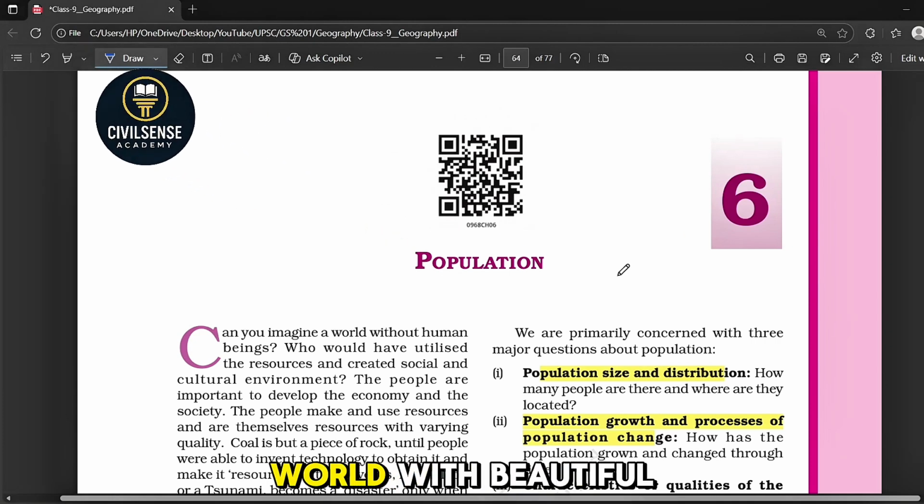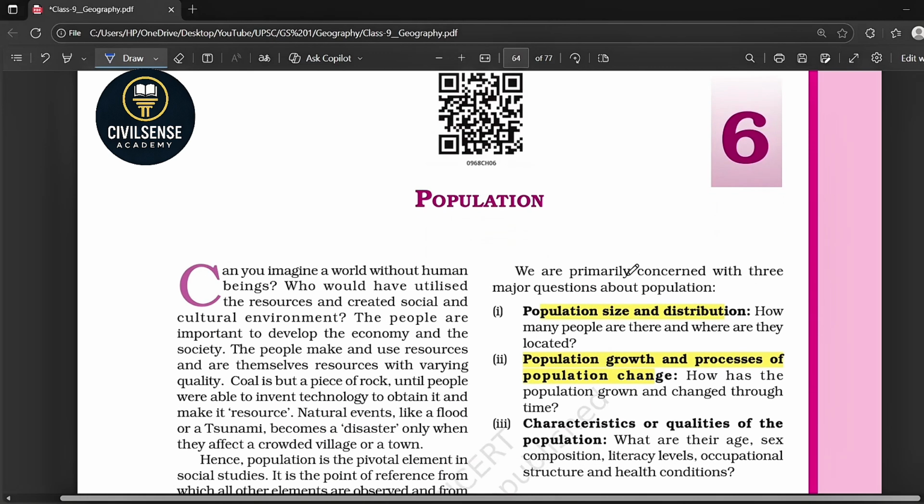Now imagine a world with beautiful mountains, rivers, forests and minerals, but no human beings. Who would build cities, who would farm the land, who would discover science, culture, art or develop the economy? So the truth is, population is the center of everything. A flood becomes a disaster only when people are affected. Coal is just a stone until humans turn it into electricity. Even resources have meaning only when people use them. So population is not just numbers, it is the most valuable resource of a nation.